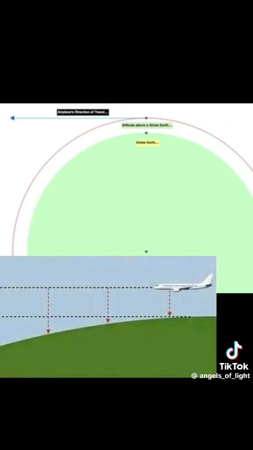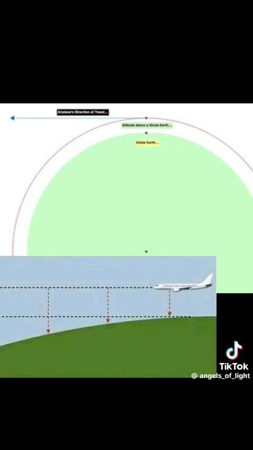But they can't pitch below horizontal because they won't have any lift. So they must follow this straight blue line. There is no way around it. Now, how can they follow this straight blue line, hold a constant altitude at the same time, not crash into anything, and get from A to B safely 10,000 times a day if the Earth is a globe?